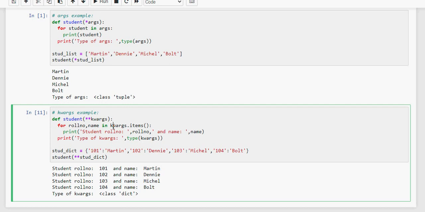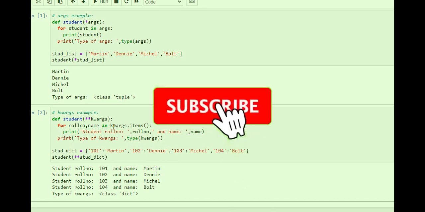So let's execute this program. So here we can see the roll number and name of the student, and also we can see the data type of the input parameter. So friends, these are some of the differences.